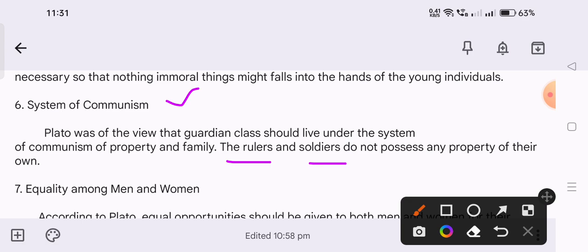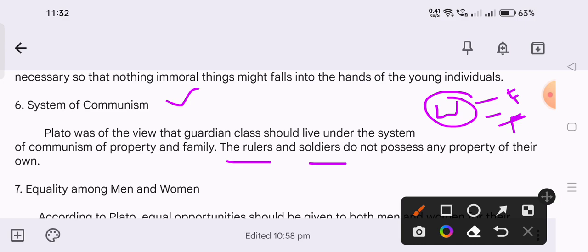There is no property and no private family for them, and only the working classes have property and family. These two classes do not have the right to keep family and property, so they are exempted. This he suggested in his system of communism.